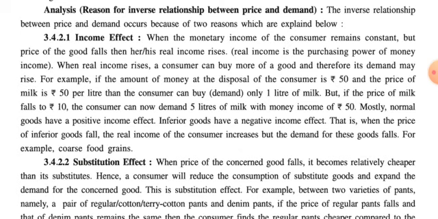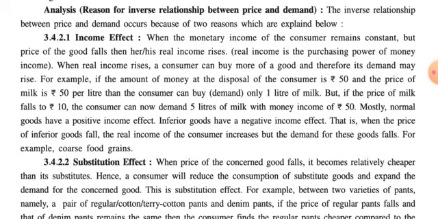As we discussed at the time of the income of the consumer in the determinants of demand, normal goods mostly have a positive income effect. That is, whenever income increases, demand also increases, and when income decreases, demand also decreases. But inferior goods, which are the exception to the income effect, have a negative income effect, which we have already discussed.